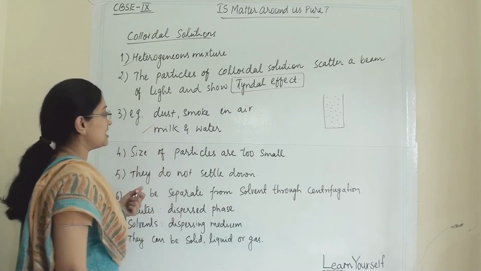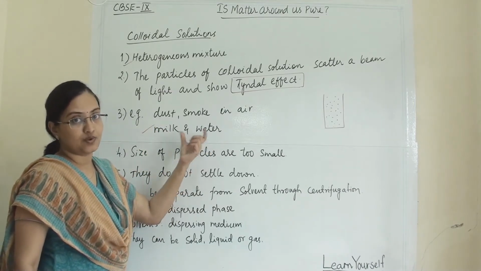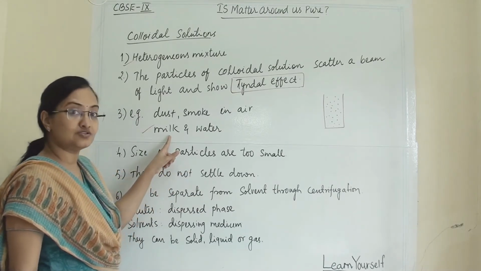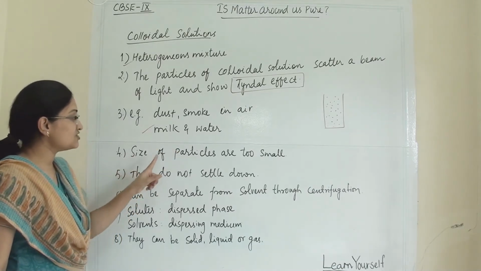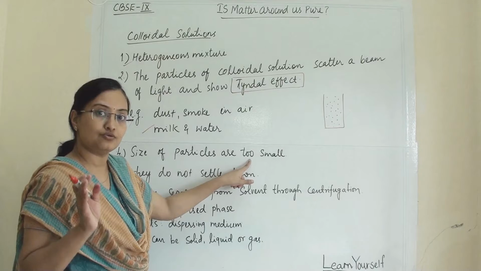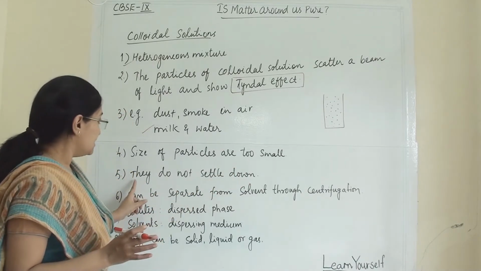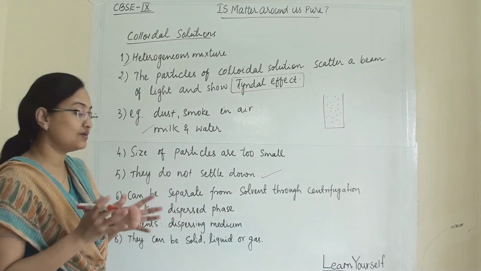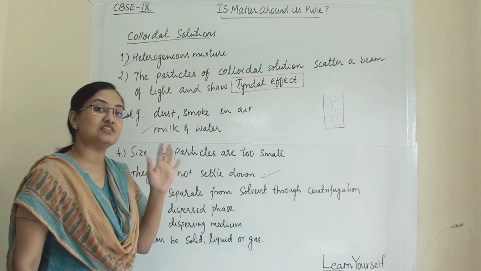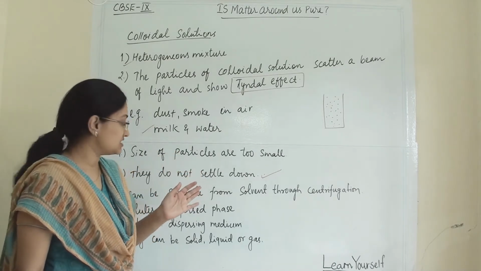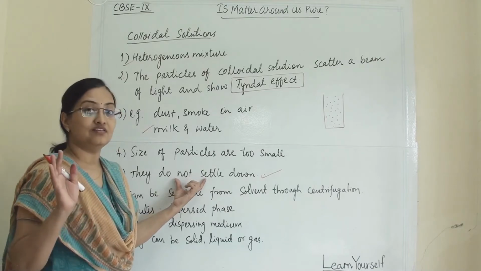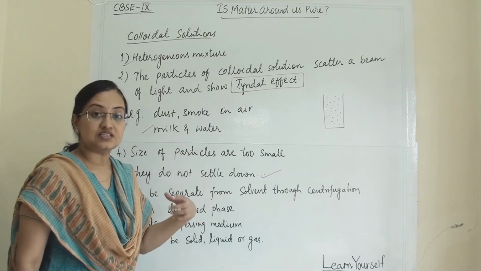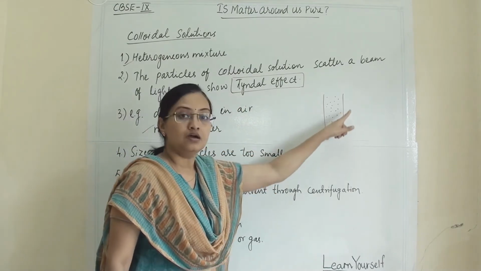And another example is milk and water. When you mix some milk drops into water, the solution is known as a colloidal solution. The size of the particles is too small to see with the naked eye, but they do not settle down. This is a difference between suspension and colloidal solution. In suspension, the particles settle down once you leave it undisturbed. Here, even though you leave it undisturbed, they will not settle down and remain suspended evenly in the solvent.